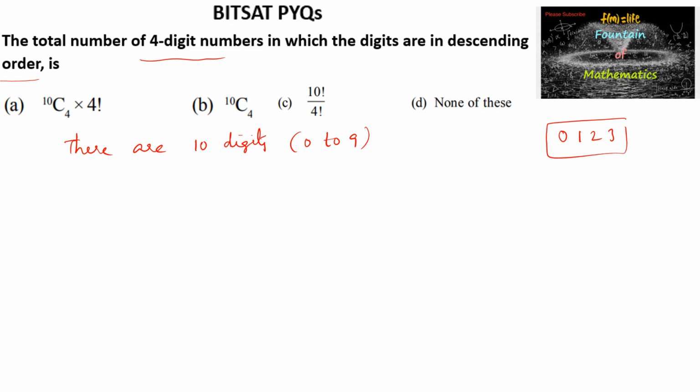So in such a case, out of 10 digits, 4 digits are to be selected, that is 10C4, and again these 4 digits can be rearranged in 4 factorial ways. So 10C4 into 4 factorial ways is the selection and arrangement of digits.